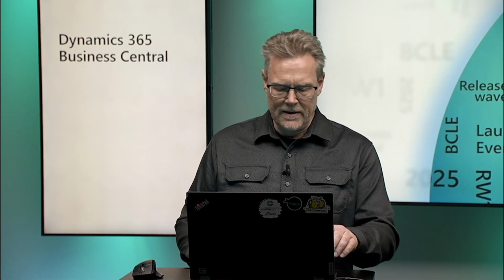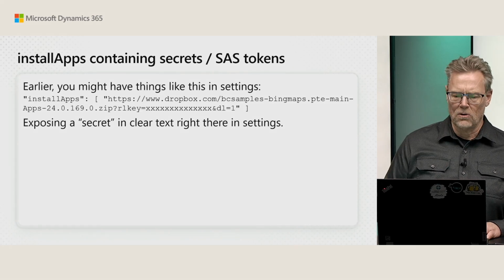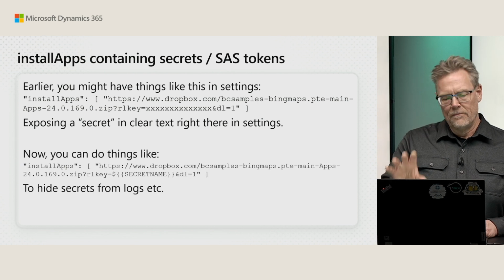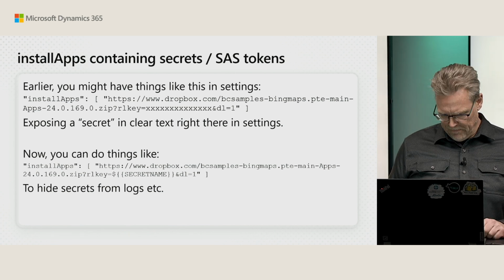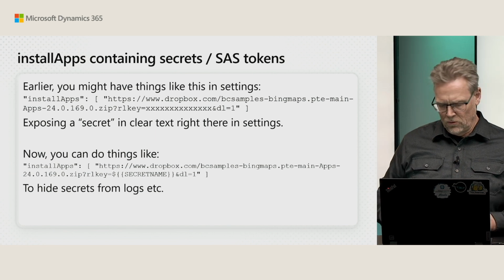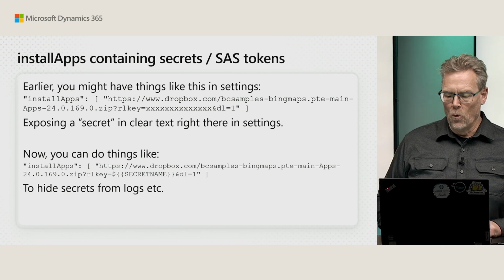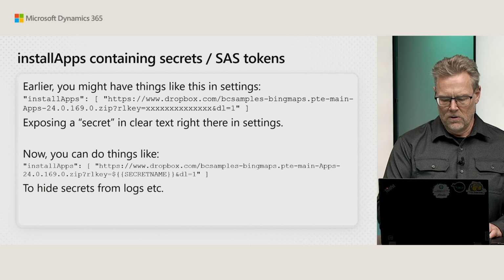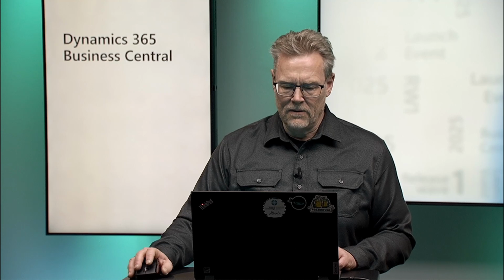So what we did was we added a feature that enables you, instead of having an installApps where you have, say, Dropbox, or anyway where you have a URL key or whatever, to now have a secret name right there in your installApps. That allows you to store the SAS token or the URL key or the entire URL away in a secret, so that you never see that one in your logs or anything like that. Let's just have a quick look at how that looks.